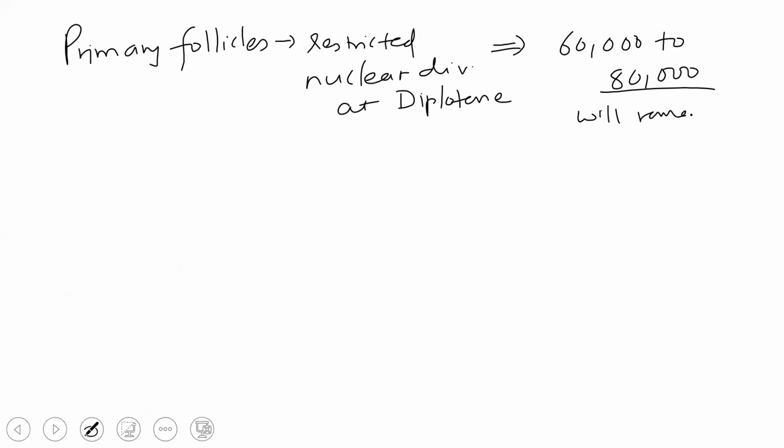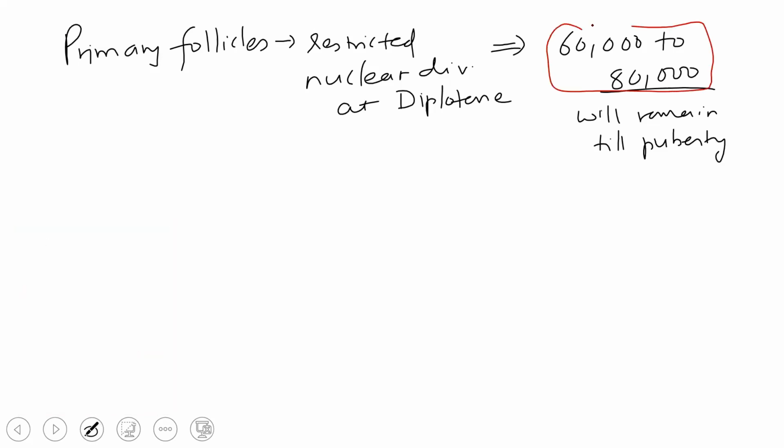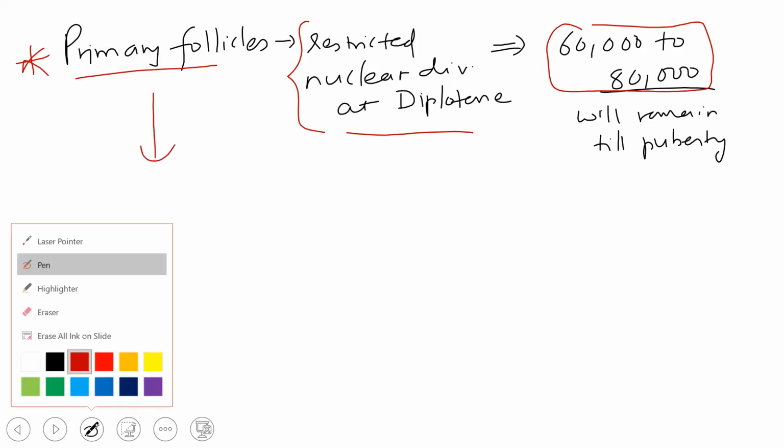See, at birth how many were there? 2 million. So how much will remain from 2 million? 60 to 80,000. Rest of all will die or degrade. Got it? Pay your attention to the numbers.